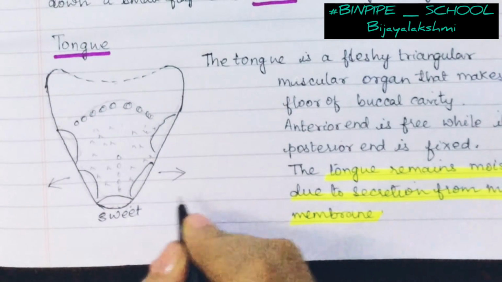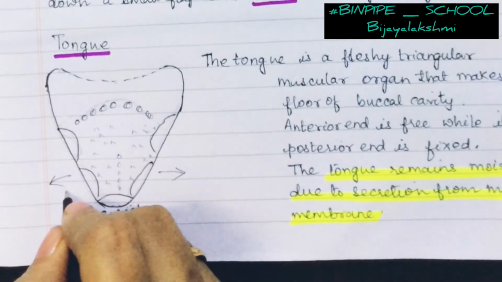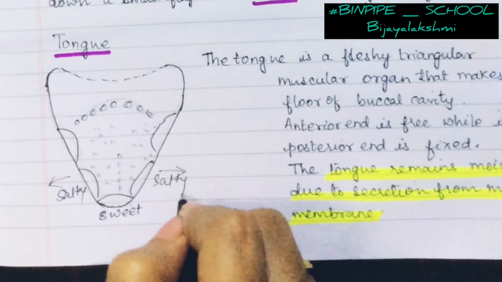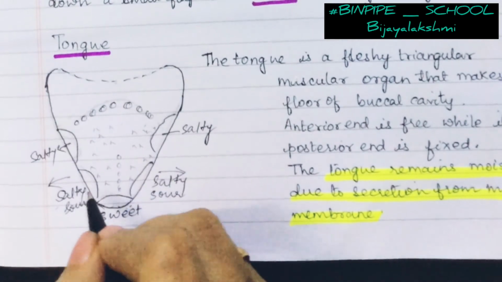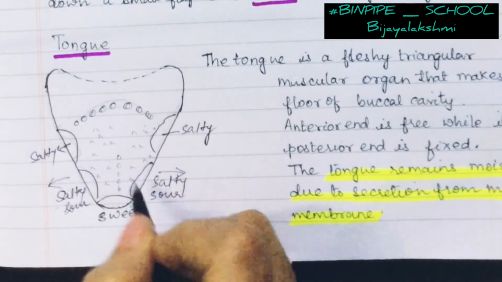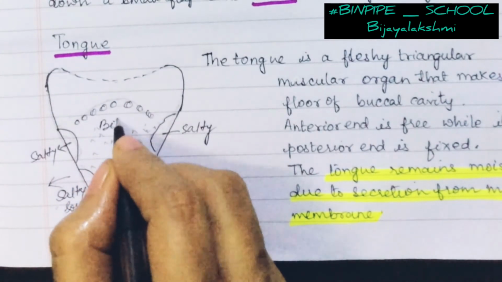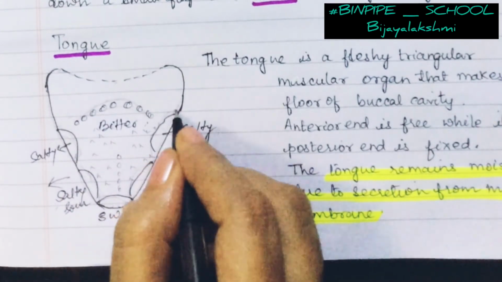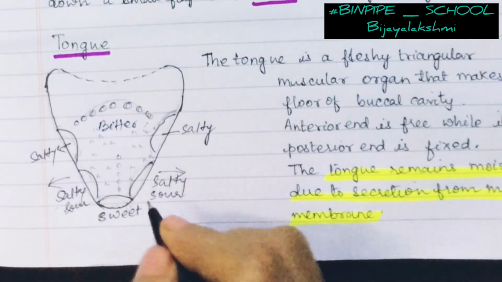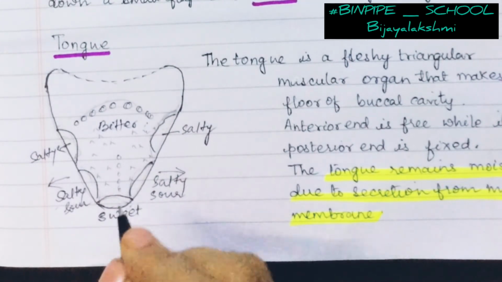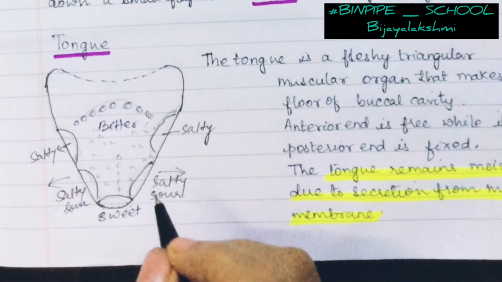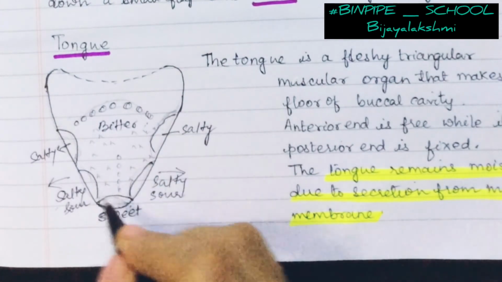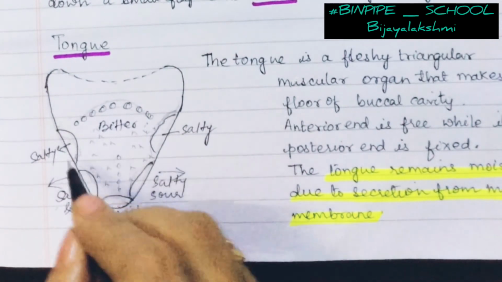On the sides we have salty and sour. Generally it is sweet, sour, and at the back portion the bitter taste can be detected. It is told that these are particularly the places where we can detect it, but it doesn't mean that if you put salt here you cannot detect it. It's not like that. Most of the flavors can be detected in different parts, but specifically these are the locations where we majorly taste the flavor.